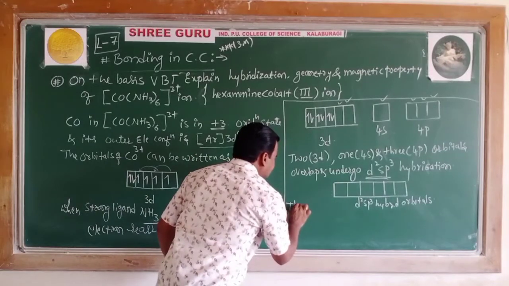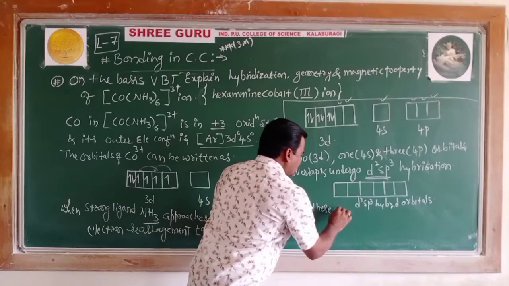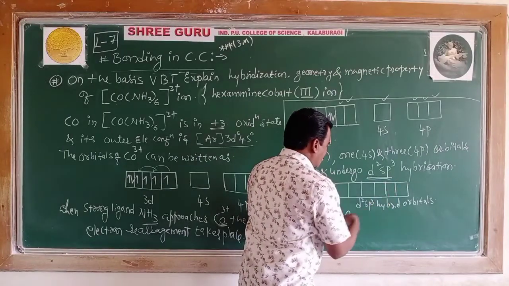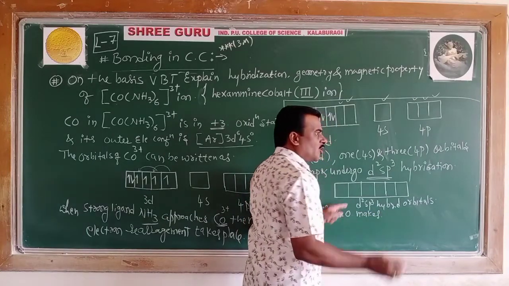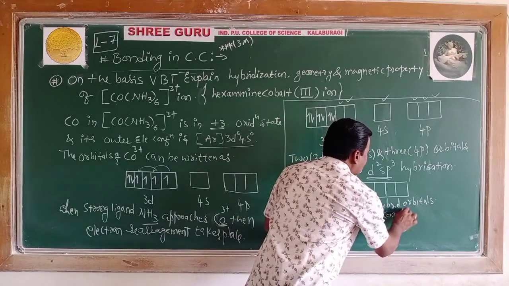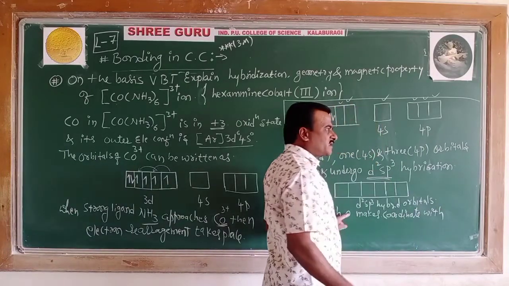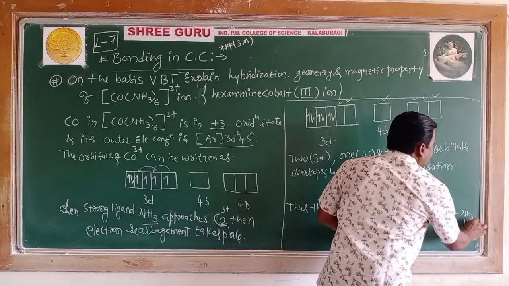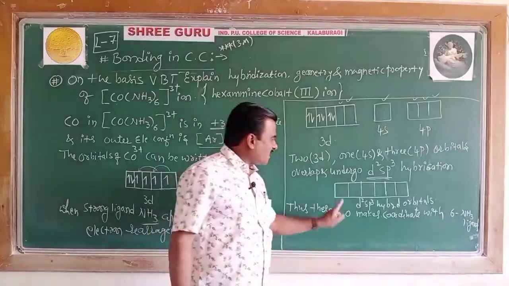Thus, I can write a sentence. These D2sp3 hybrid orbitals make coordinate bonds with 6 amine ligands, where each amine ligand is donating a pair of electrons to the hybrid orbital